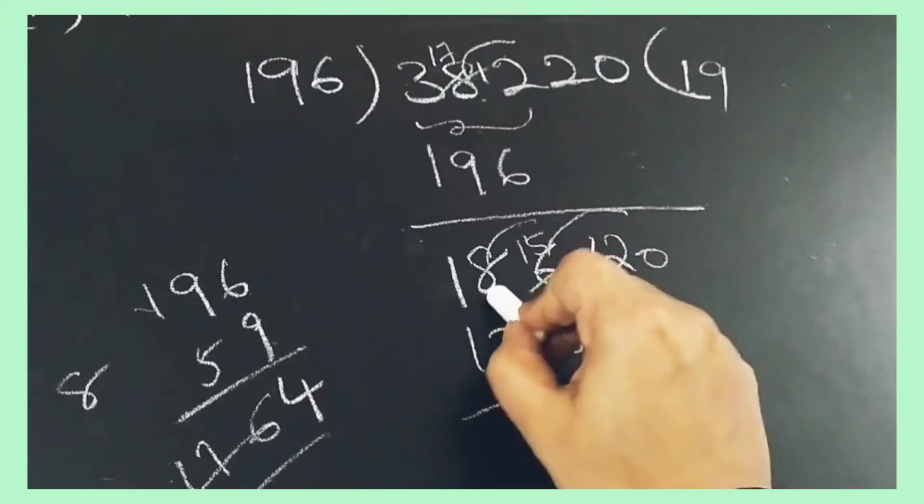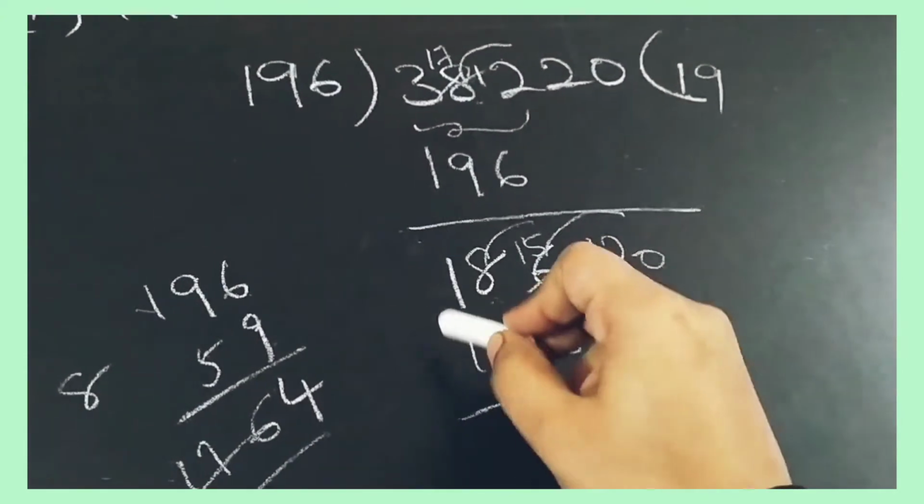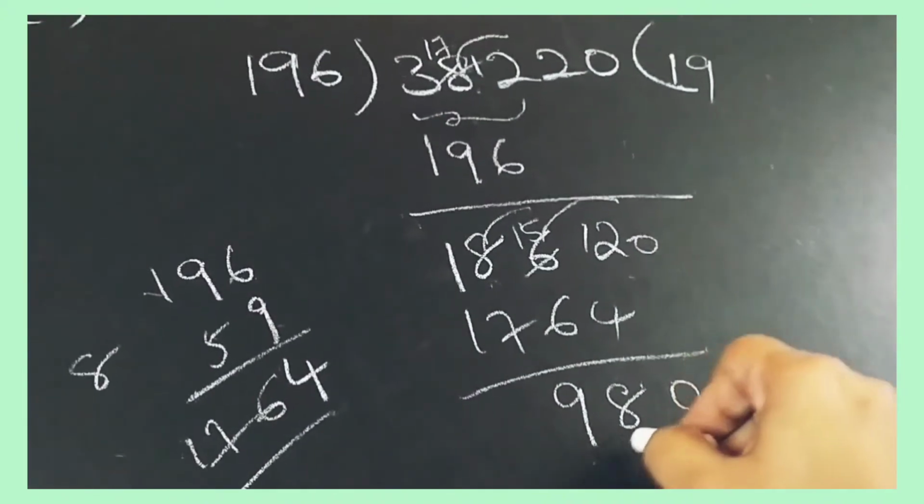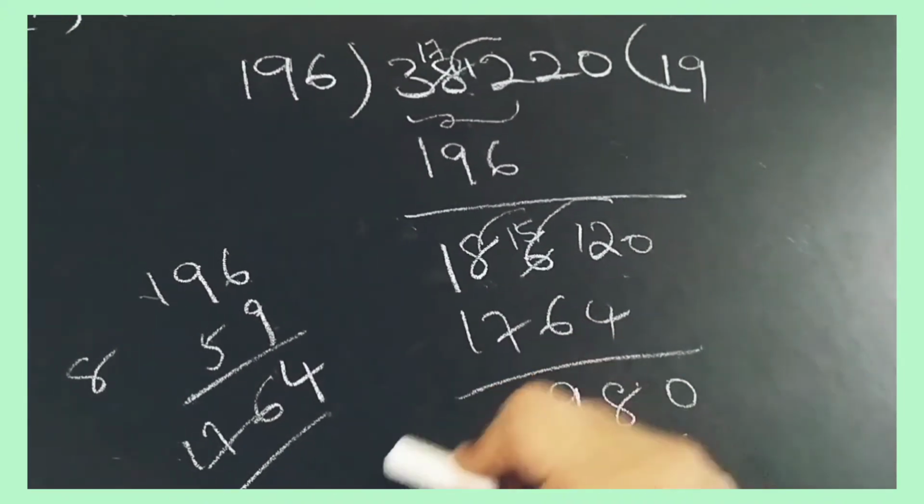Okay, now here 7 is there. 7 minus 7 is 0. 1 minus 1 is 0. So here 980 is there. So how many times does this 980 go in the 196 table?